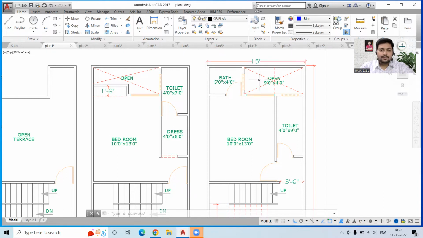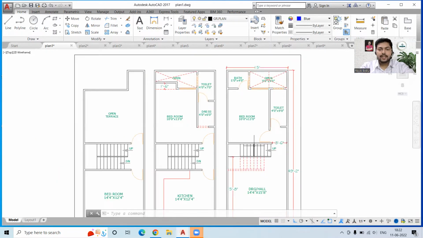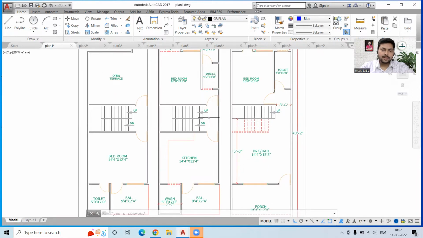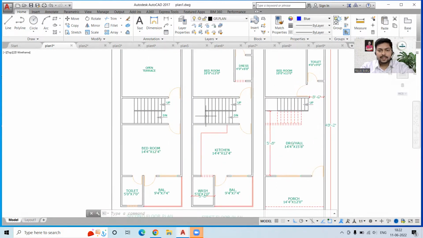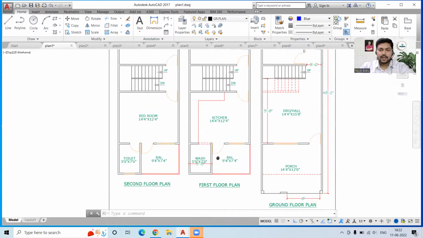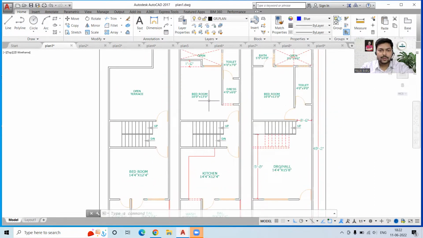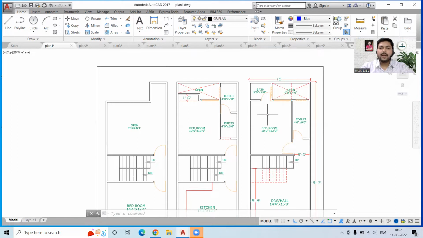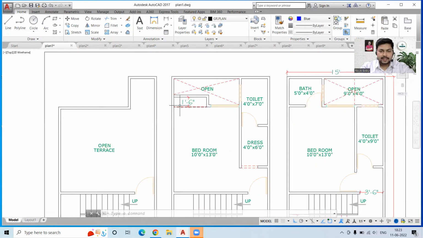Now we will go to the next floor through these stairs, and over here you can see this is the stair, and after that on this side we have the kitchen, we have the balcony, we have the wash area over here, and then we also have a bedroom, and here we have much area, so we are combining the toilet and the dressing area over here. And this place is left out for the cupboard.